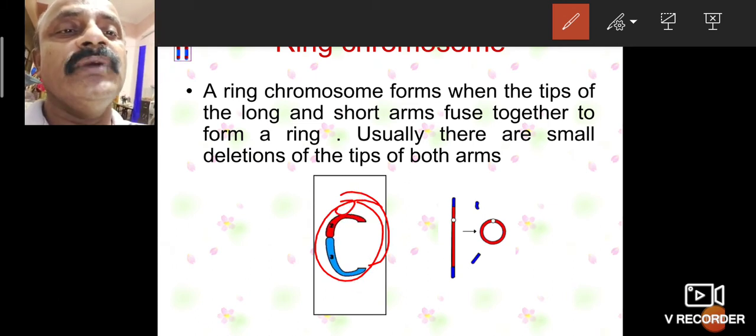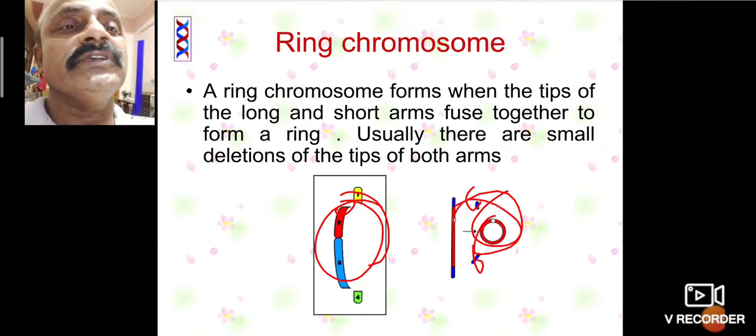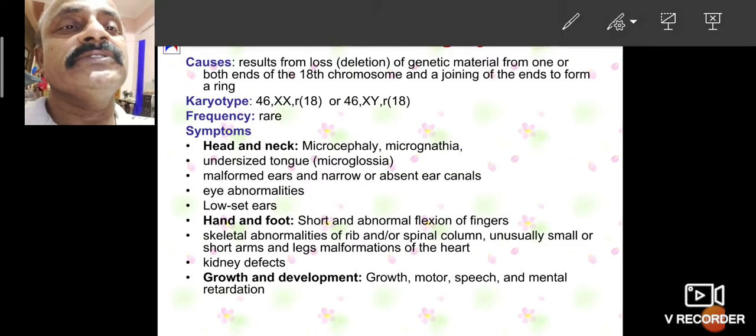Usually there are small deletions of the tips of the chromosome. These two parts are deleted, and the deleted ends join directly, forming a ring. This is also the ring formation process.